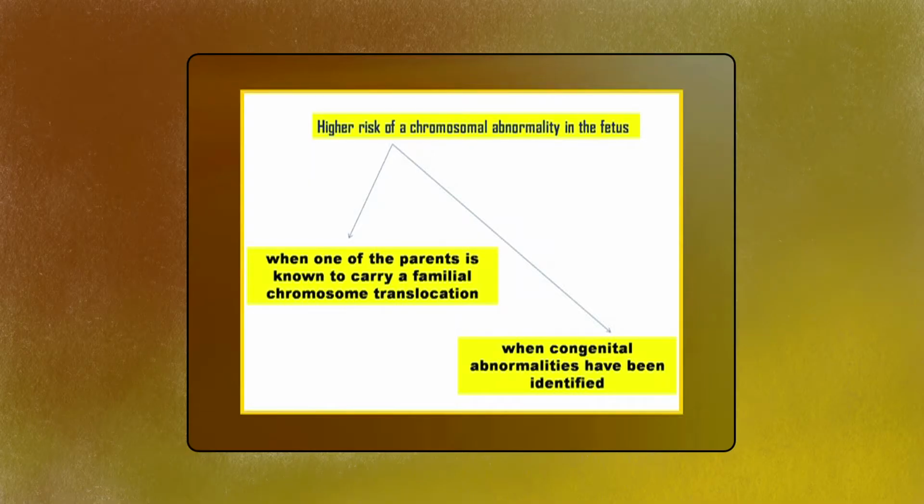There is a high risk of a chromosomal abnormality in the fetus when one of the parents is known to carry a familial chromosome translocation or when congenital abnormalities have been identified by prenatal ultrasound scanning.